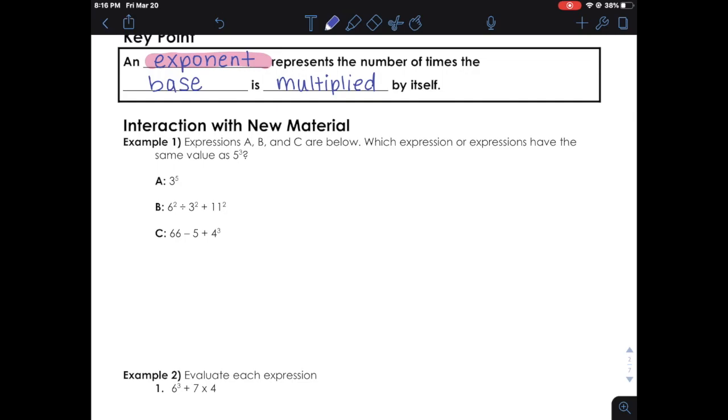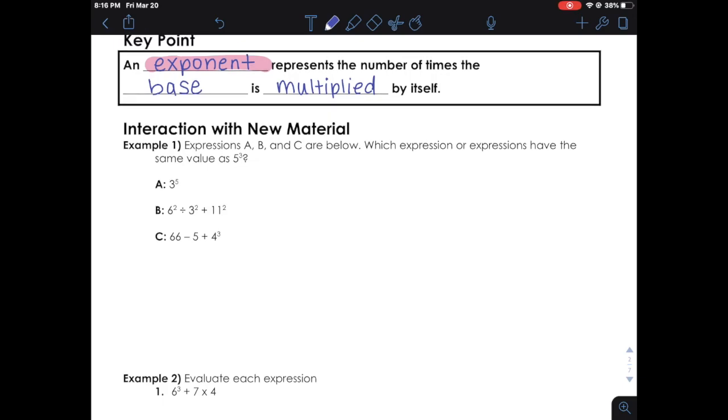So let's go ahead and get started with example number 1. Expressions A, B, and C are below. Which expression or expressions have the same value as 5 to the power of 3? And that's the way that we say exponents. We say blank to the power of blank. That's the way I say it. There's other ways you can say it too. You can also say blank to the blank power. So in this case, we would say 5 to the third power, or 5 to the power of 3.